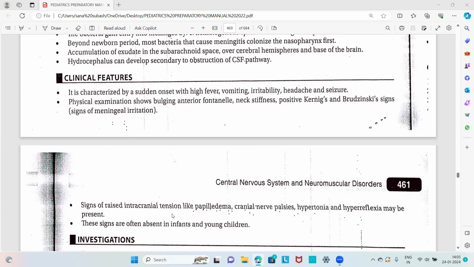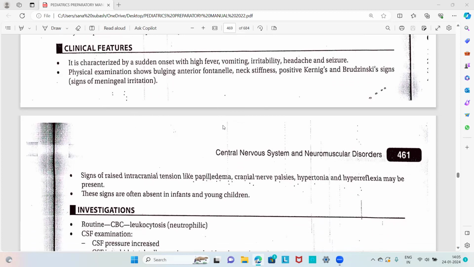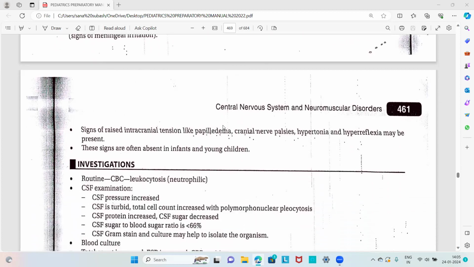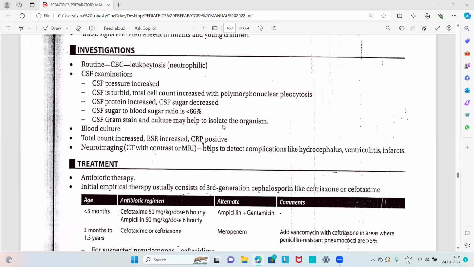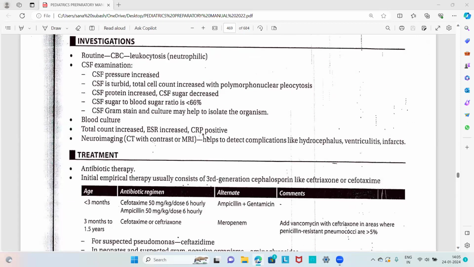So these are the clinical features: sudden onset high-grade fever, vomiting, irritability, headache, and seizure. Then physical examination shows signs of meningeal irritation, bulging anterior fontanelle, and neck stiffness, and there will also be signs of raised intracranial tension. That is about the clinical features. Then about the investigation, we have to go for the routine CBC.